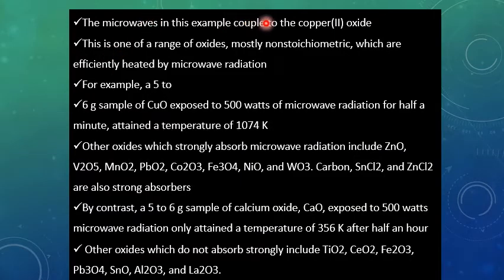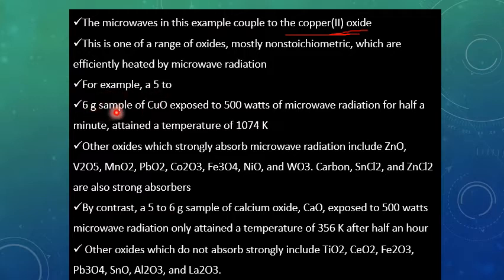Okay, the microwave in this example couples to copper 2 oxide. All the materials cannot absorb microwave radiation. They cannot be heated through microwave radiation. So here in this example, which compound will absorb the microwave radiation? Microwave couples with copper 2 oxide, and copper 2 oxide is responsible for heating of all the reactants. This is one of a range of oxides, mostly non-stoichiometric. This copper 2 oxide is a non-stoichiometric oxide which is efficiently heated by microwave radiation.